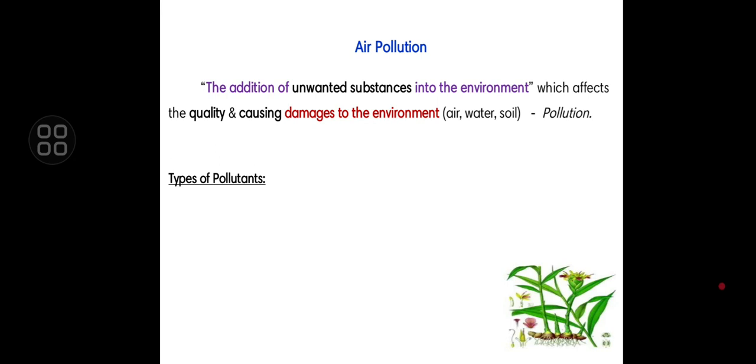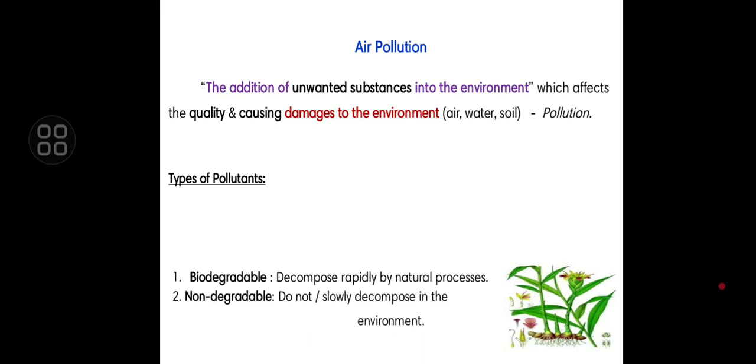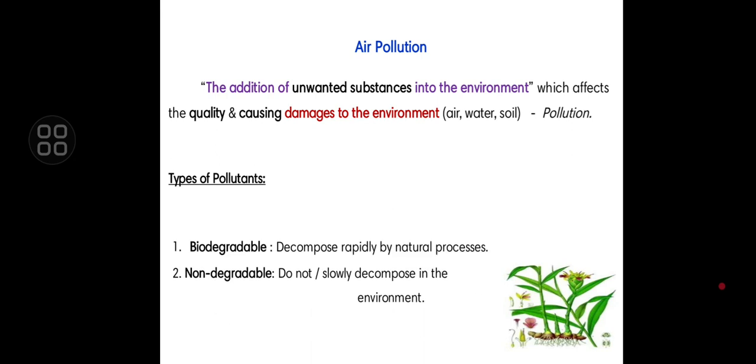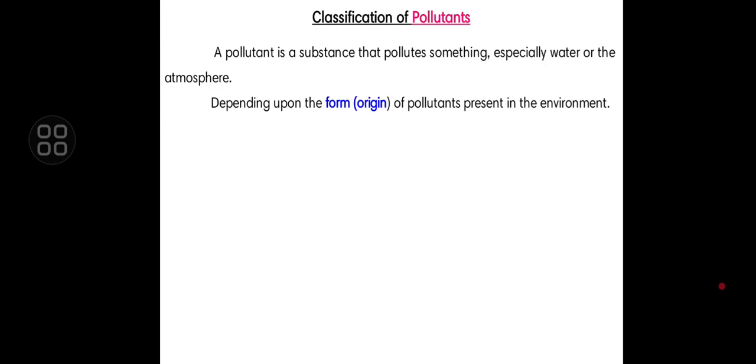So the pollutions are classified into two types. First one is biodegradable pollution and another one is non-degradable pollution. Biodegradable pollution is easily decomposed in the natural process, and non-degradable pollution is slowly decomposed in the environment.